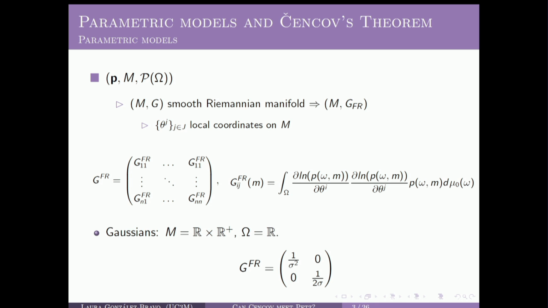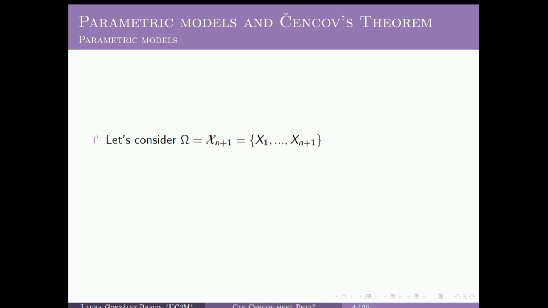So in fact, if we take back the example of normal distributions, we can see that the Fisher-Rao metric tensor that can be explicitly calculated in this case is related with the parameters of our normal probability measures, okay?